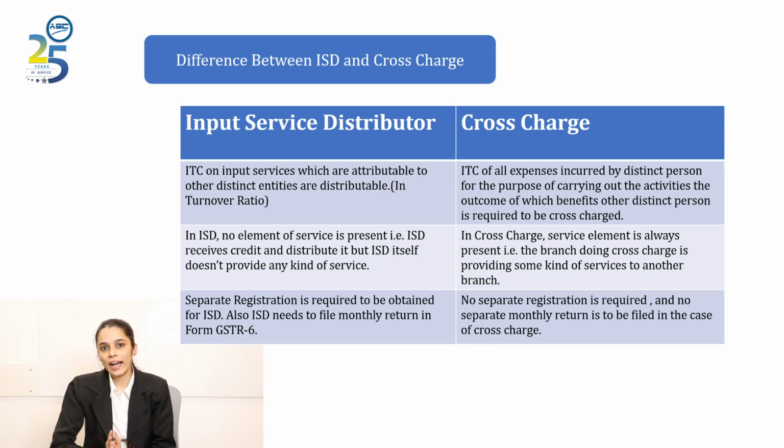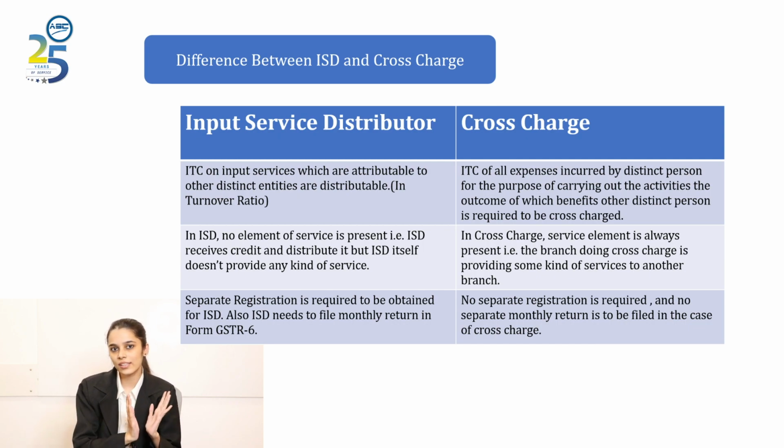The CGST Act requires ISD to obtain a different registration, means a separate registration is required to be obtained for an ISD, but no such registration requirement is there for doing cross charge. ISD needs to file a monthly return, the due date of which is the 13th of the next month, and such monthly return is filed in Form GSTR 6. But there is no such return filing process for the cross charge mechanism. We simply show the cross charge invoice in our GSTR 1, and in this way credit is distributed from one distinct person to another distinct person. This is all about the concept of ISD and cross charge.